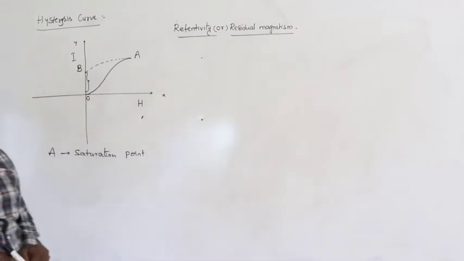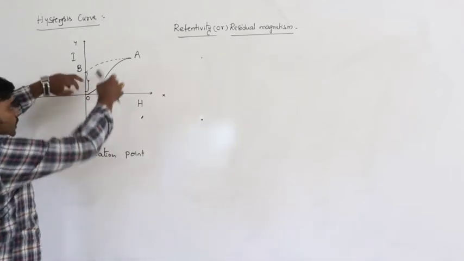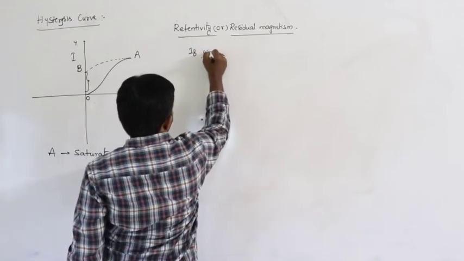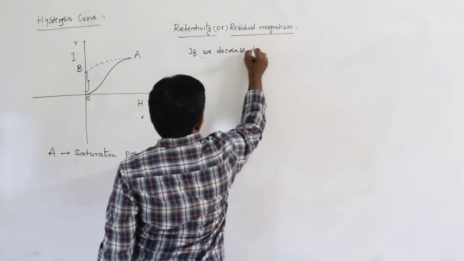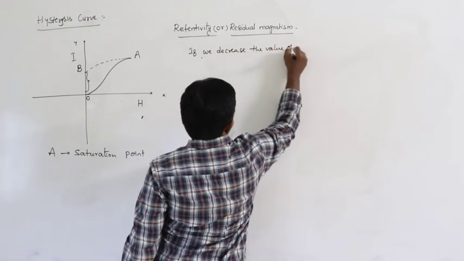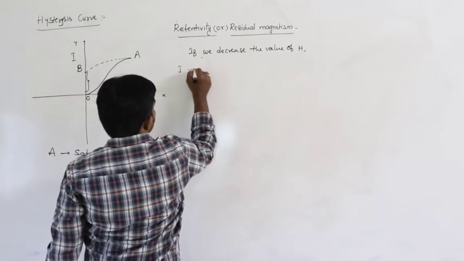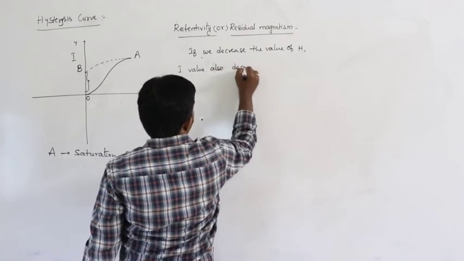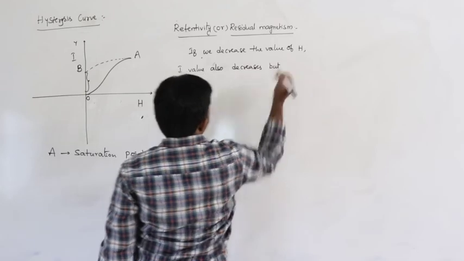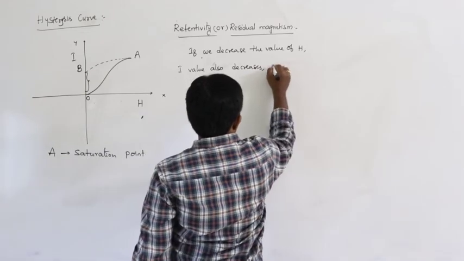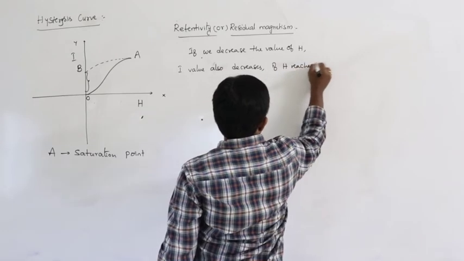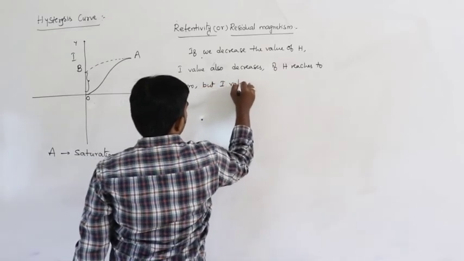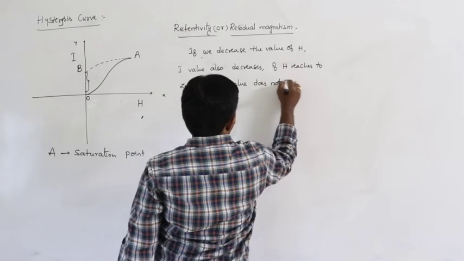What is retentivity and what is residual magnetism? If we decrease the value of H, I value also decreases, but when H reaches 0, I value does not become 0.